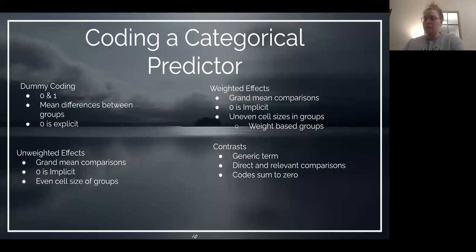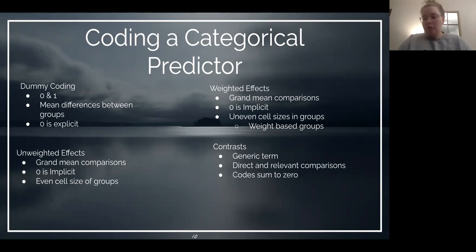So this is the transformation of our categorical variables. We do this so that we can represent how the data will be recoded and created. Each predictor will be entered into the model in a certain way depending on the type of coding we choose. Choosing a type of coding depends on the questions that you're trying to answer and the categories that you have. So our question is, are there certain regions that someone is from that have a higher probability of producing a serial killer than the West? Because that's what we're going to make our reference group, because more serial killers are typically from California, which is in the Western region of the United States.